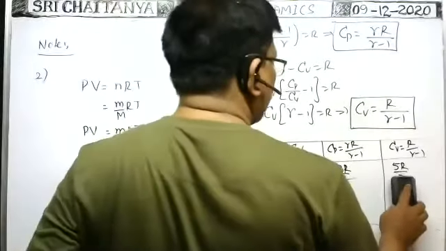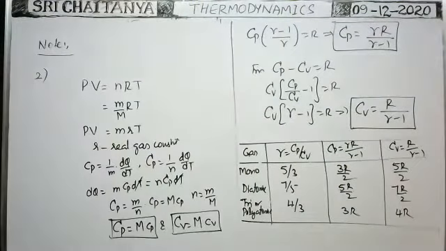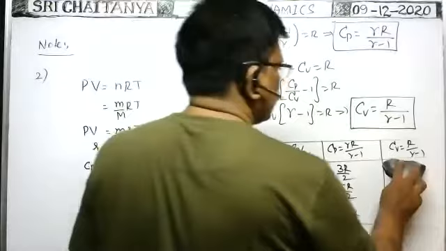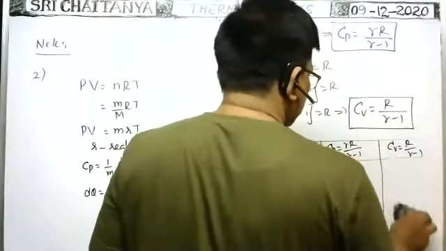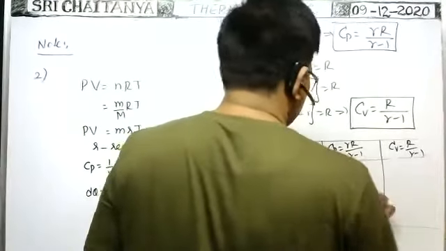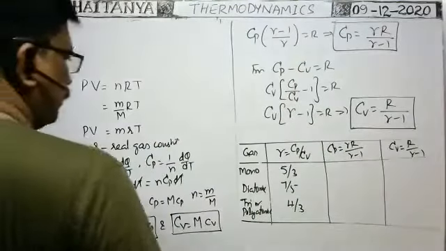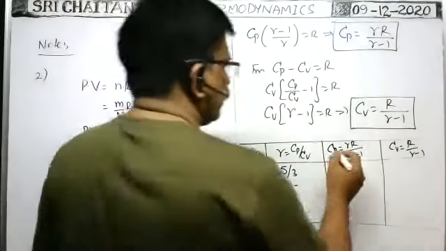It is 3R by 2 only, I think. Okay, I think in the notes it is wrong. So we substitute the data. By substituting the data, we will write. Okay, I think in the students' notes it was wrong.